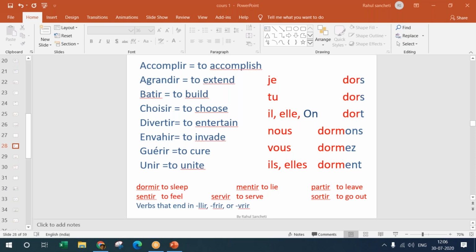"On y va" is a phrase that says let's go. "Allons-y" we also saw in greetings that also says let's go or let's move. We will see that you will come across a lot of sentences with "on". Okay, so I think "on" is clear for everyone.